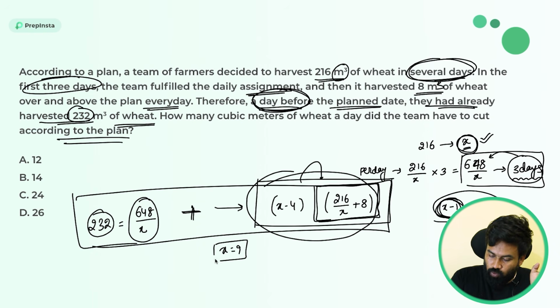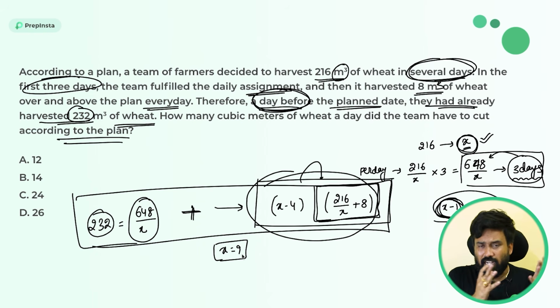So here I am to explain the best shortcuts, not to explain the theoretical or regular conventional method process which you can see in the textbooks, and a lot of other trainers or other people will explain in the videos. I don't want to do those type of things. I would like to give you a better shortcut for this type of questions. Always remember these tricky questions actually. So if you solve this equation, x value you will get 9.